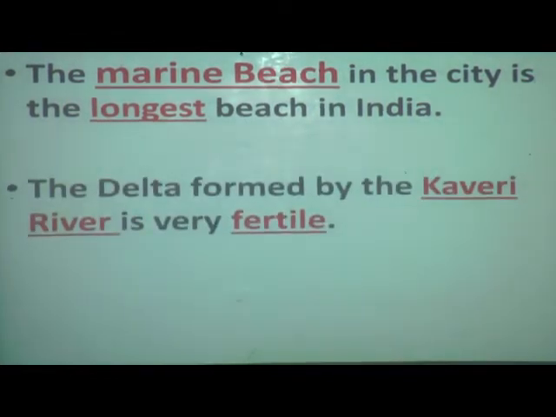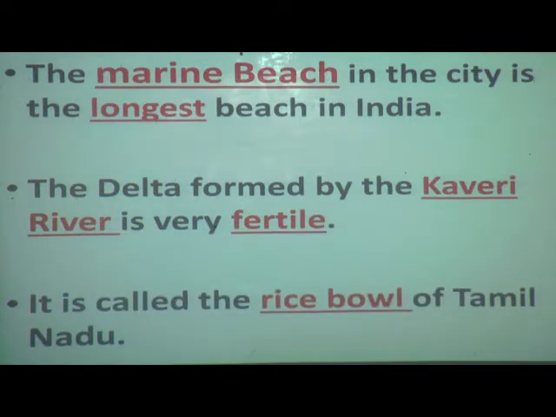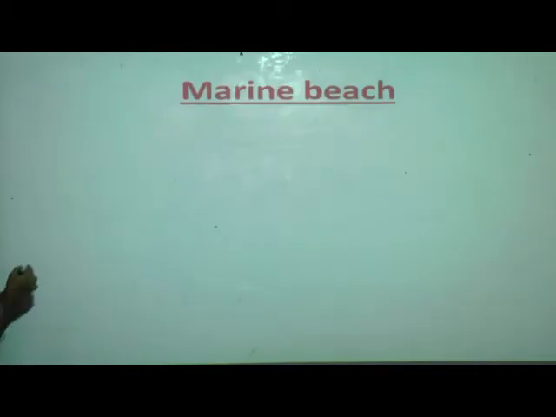Now what is a delta? It is a delta formed by the Kaveri river. So the land is very fertile. So it is called the rice bowl of Tamil Nadu. Why is it called that? Because the land is fertile. So what crop can they grow here? Rice they mostly grow. It is known as the rice bowl of India.